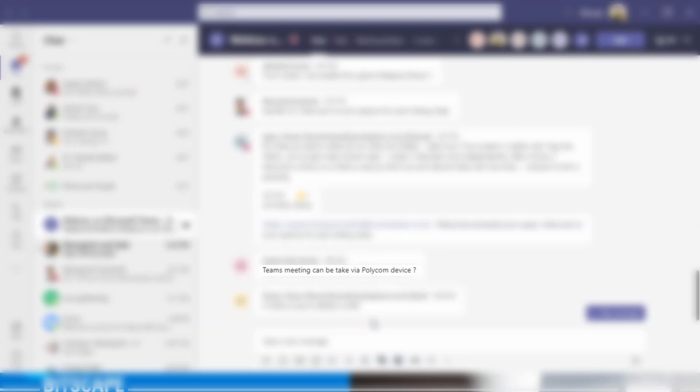And is there a way to delete a chat? Yes, there is definitely a way. I cannot show you right now because it will open all the personal chats, but all you need to do is go and click on the three dots you'll get on the side, and just click on delete chat. But this is possible on a one-to-one basis. Can we export the participant list? Yes, that is possible.